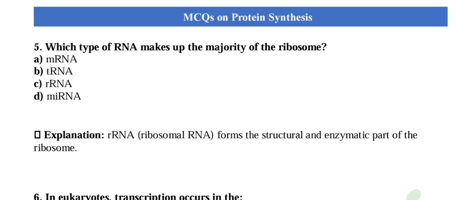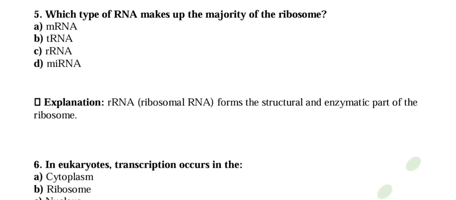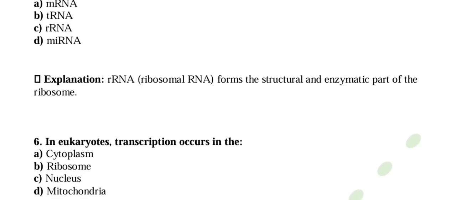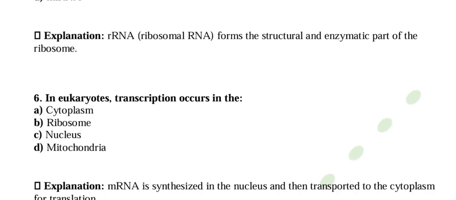Now come to question number 6. In eukaryotes, transcription occurs in. So what are eukaryotes? Eukaryotes have a well-defined nuclear membrane, and genetic material is present inside the nucleus. So in eukaryotes, transcription occurs in the nucleus. mRNA is synthesized in the nucleus and then transported to the cytoplasm for translation.